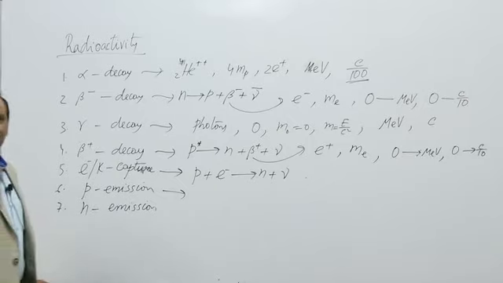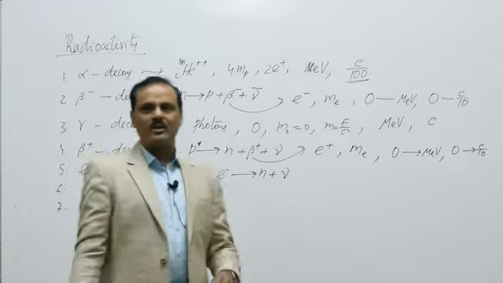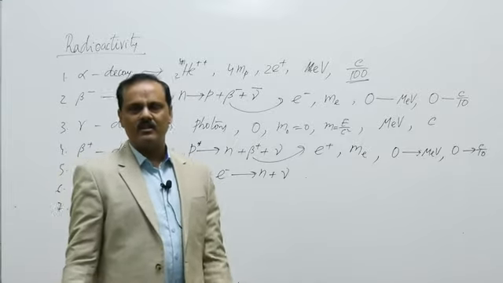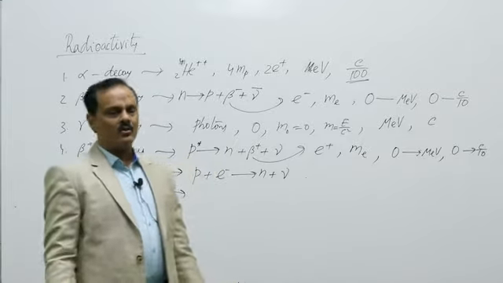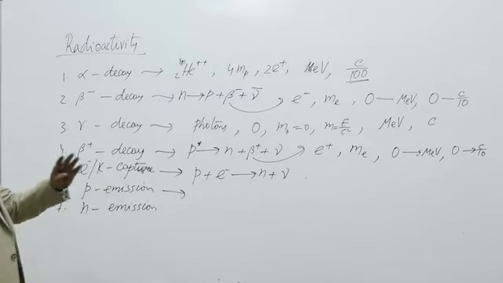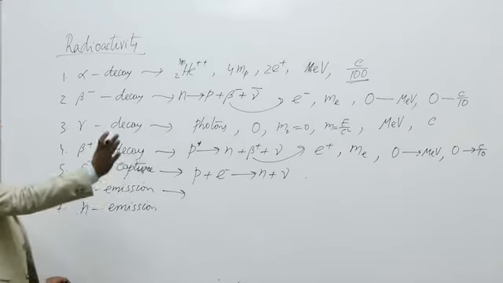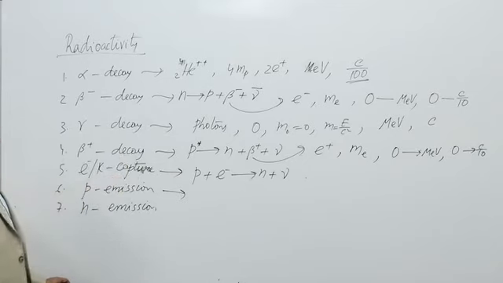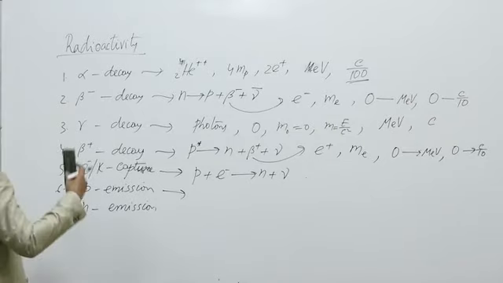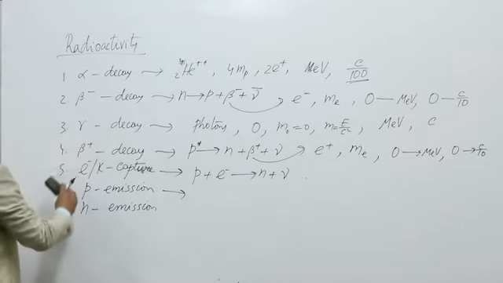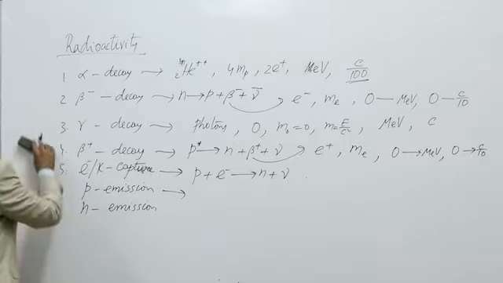It may not be completely stable because the product may further decay to next element and the process may continue. So there are processes, it goes on until the final element which is more stable. So there are various radioactive decay process. The product is more stable than the reactant.